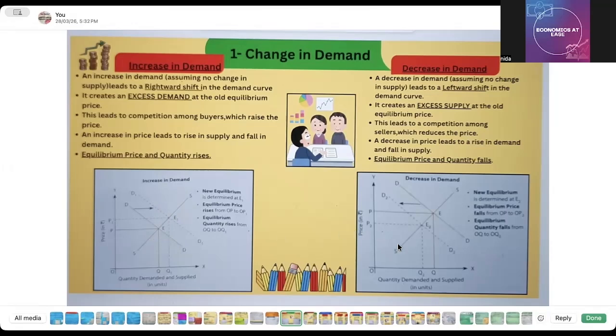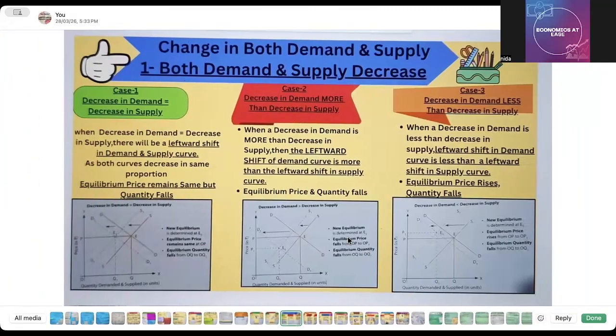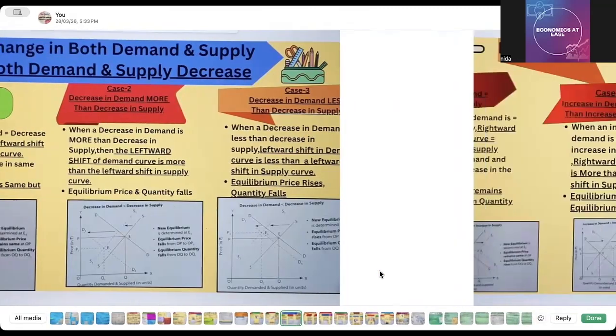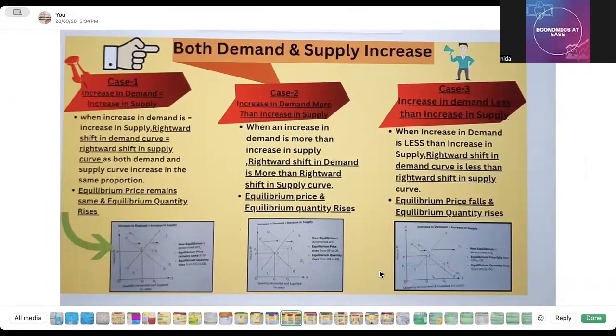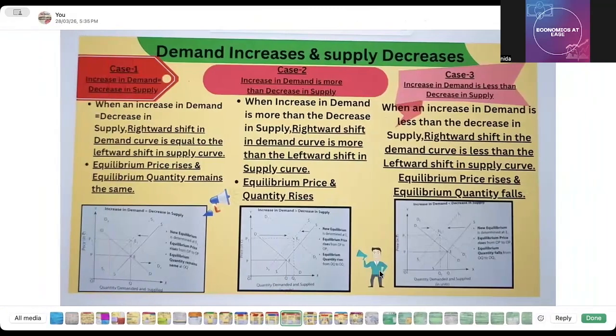So these are the various cases we have already discussed in the previous videos. Please go through that. And if you have any problem, then you can just comment and ask me, okay? Yes, these are the various cases.